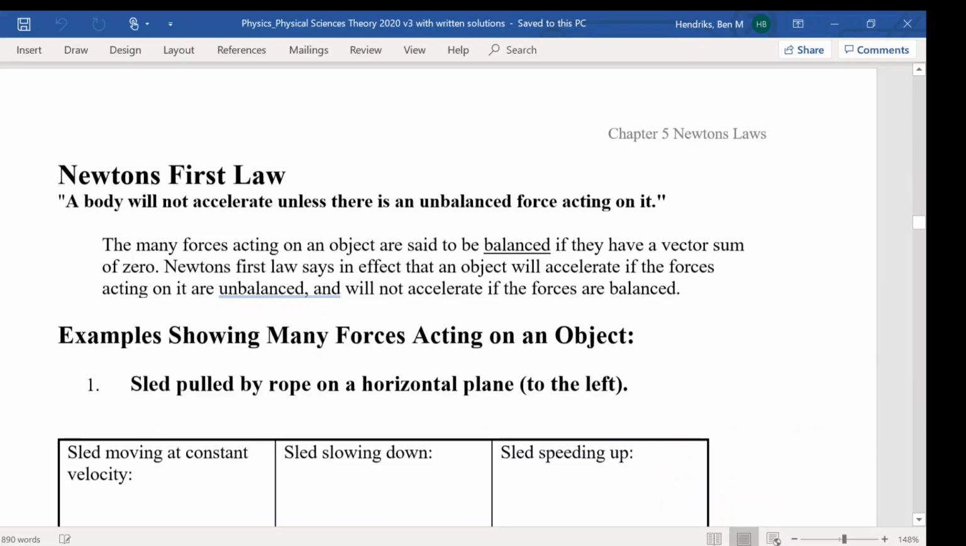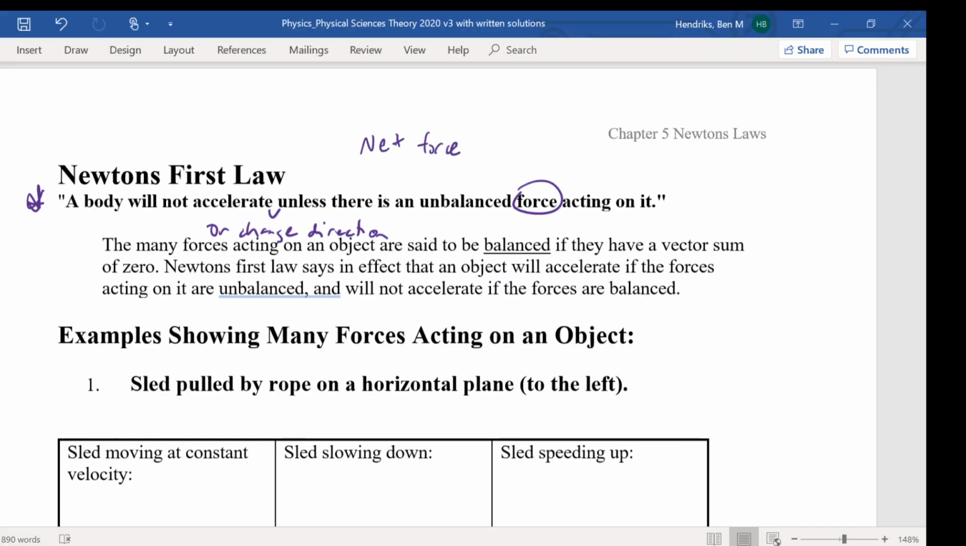Okay, so we're now going to look at Newton's first law, and the statement here just says a body will not accelerate unless there is an unbalanced force acting on it. So I just want to add a couple of things in here. We say a body will not accelerate or change direction unless there is an unbalanced force acting on it. And I just want to clarify, this is a net force as well. So an unbalanced net force.